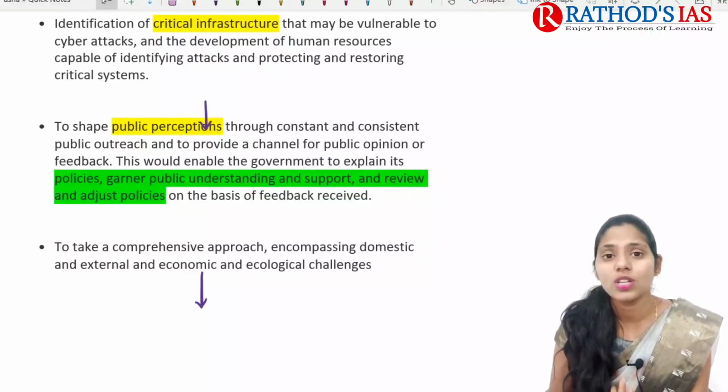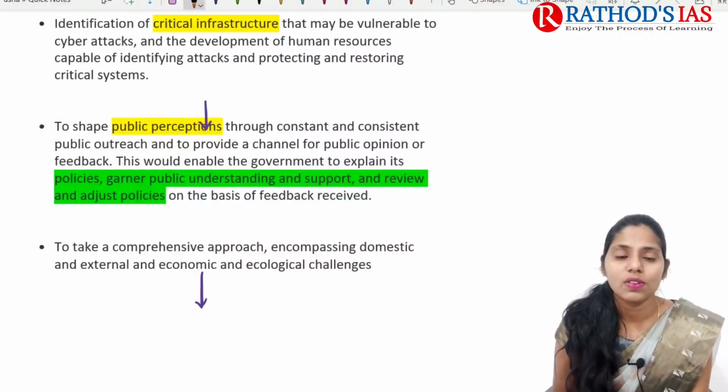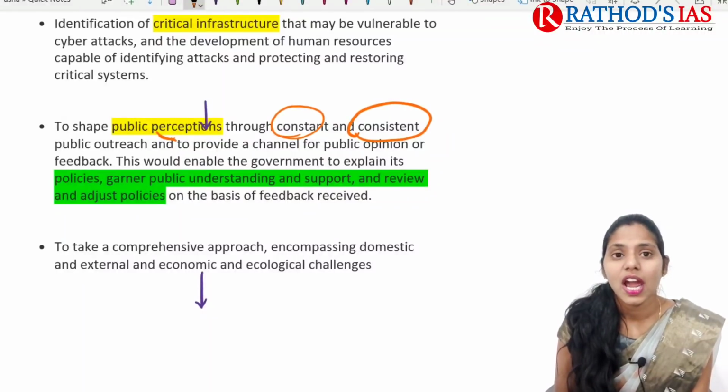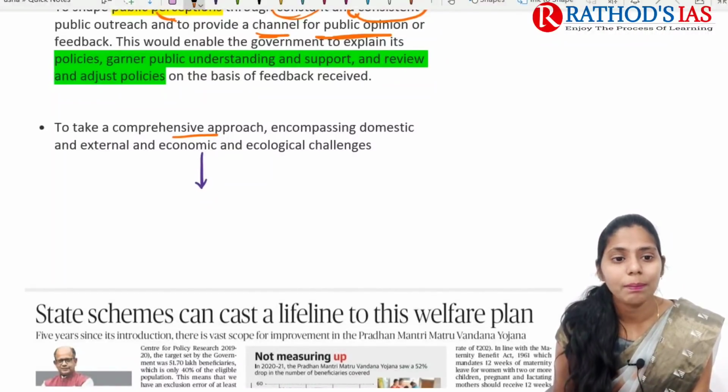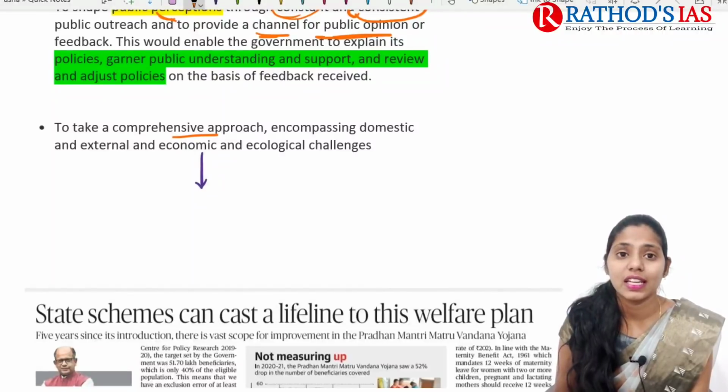These human resources need to identify those attacks, protect, and restore these critical systems. And next is to shape public perceptions through constant and consistent public outreach, and we need to provide a channel for public opinion or any feedback as well. And we need a proper comprehensive approach that encompasses domestic and external and even economic and ecological challenges.